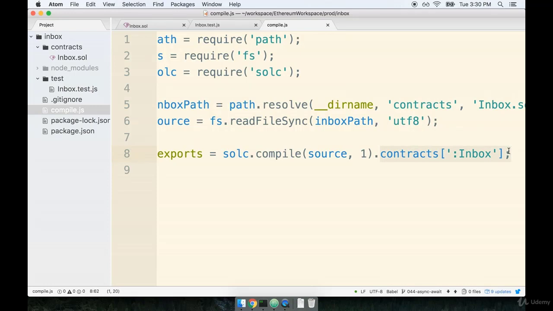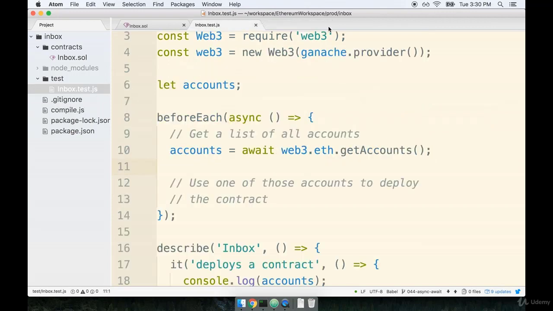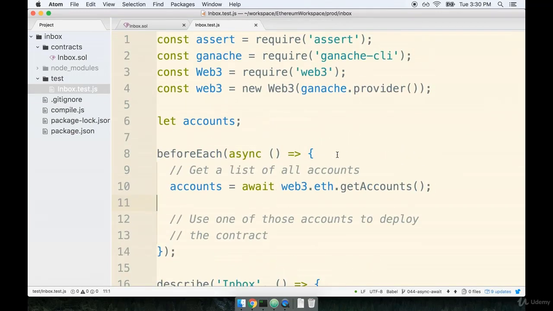It was a couple of videos ago, but I want to remind you that this contract that we are exporting from this file has two properties assigned to it in particular. One is called interface, and the other is bytecode. The property interface is the JavaScript ABI, and bytecode is the actual raw compiled contract. We're now going to import both those properties from the compile.js file into our test file over here. And once we get access to that bytecode, we can then use it in conjunction with Web3 to create a new deployed instance of our contract.